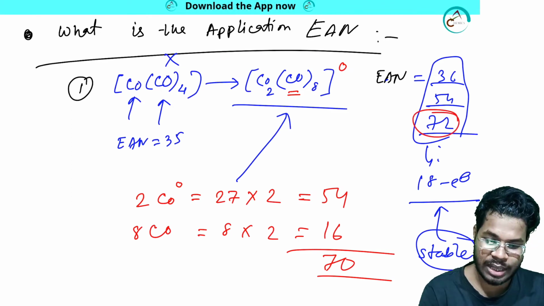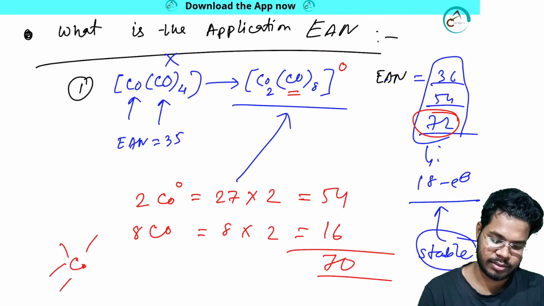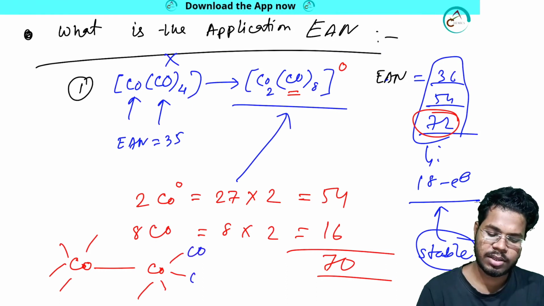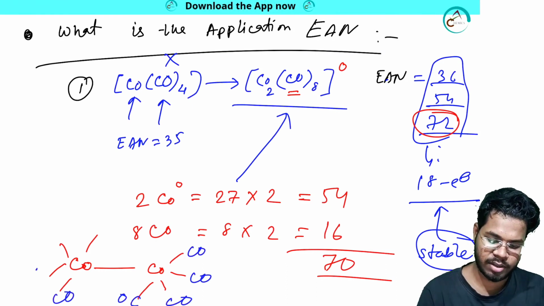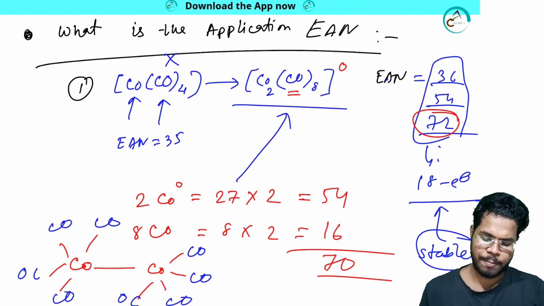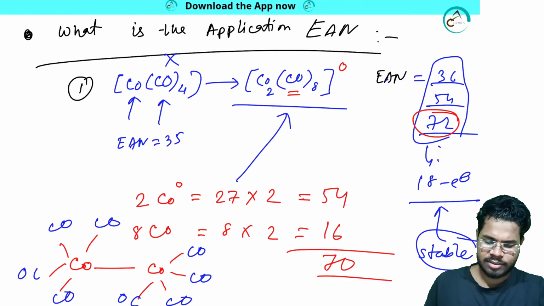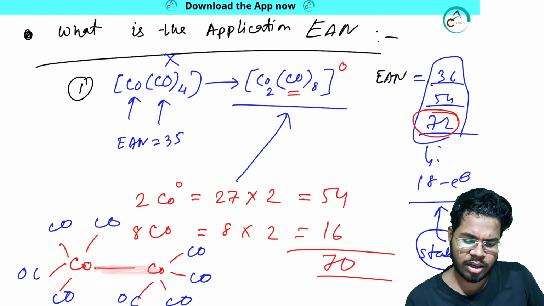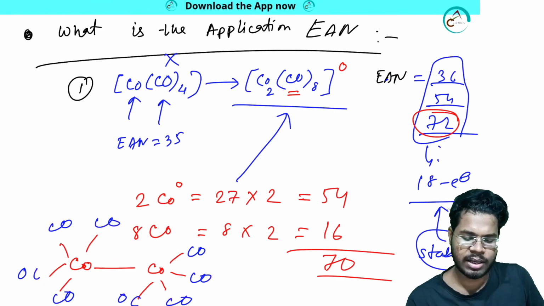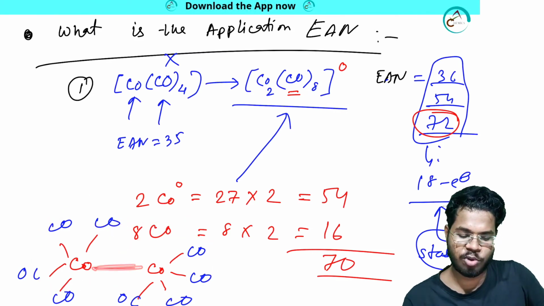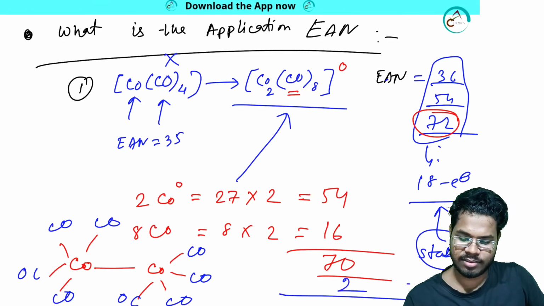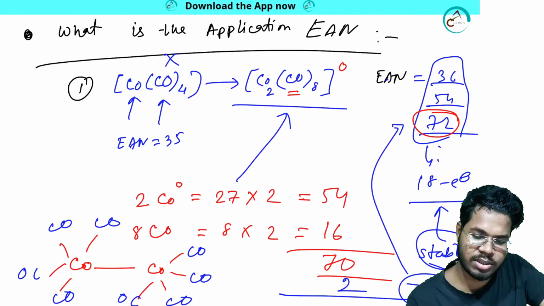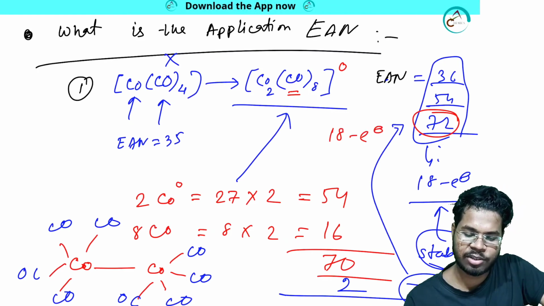What did I miss? Let me draw the actual structure of the cobalt compound. CO I have given, and I missed one thing. What? This bond, the cobalt-cobalt bond. Because otherwise, how to show that these two units are forming a dimer? There should be a cobalt-metal bond, and this bond has 2 electrons. That makes 72. That means it follows the 18 electron rule if you calculate this.